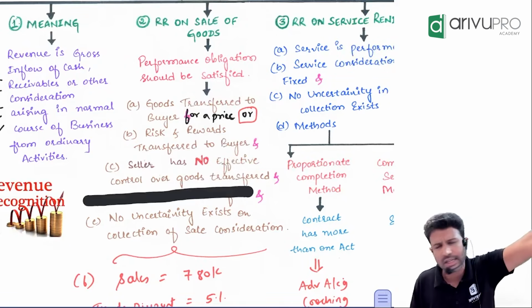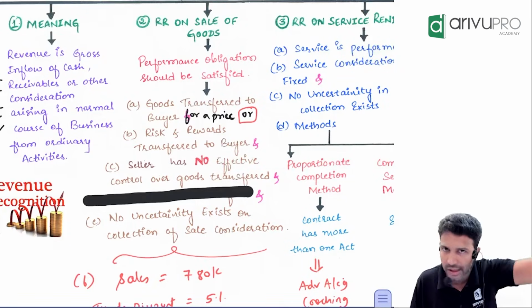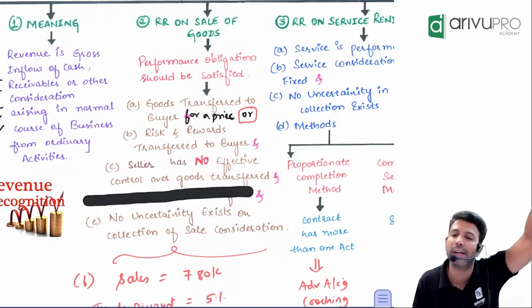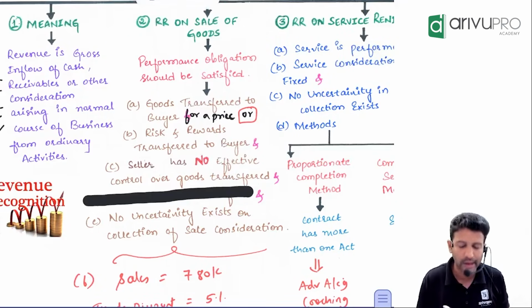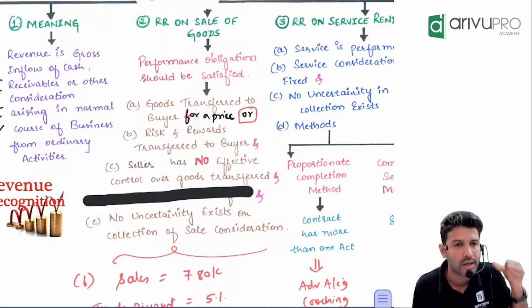Once given, that's it. The way the buyer wants to use it, they should have the freedom and flexibility to use it. That's what we mean by the seller having no effective control over the goods transferred.